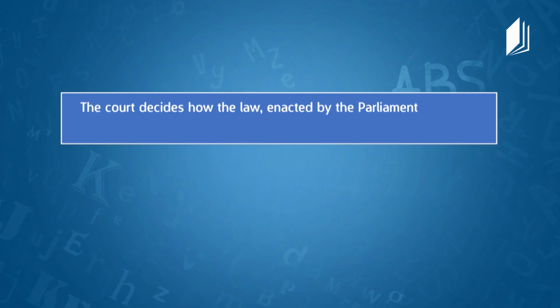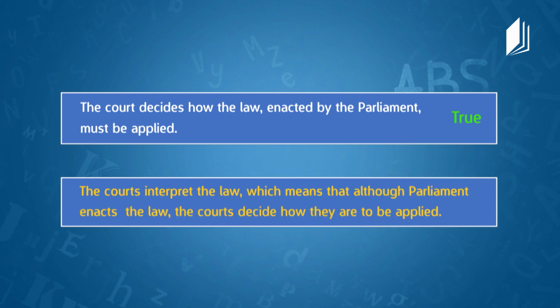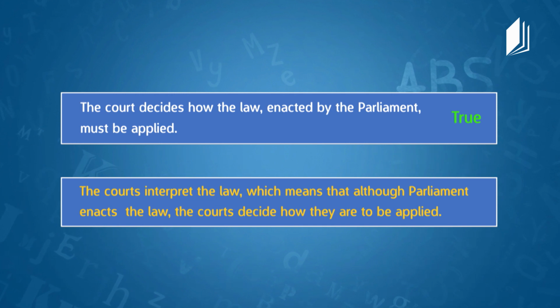Okay, and one more statement, and I will read the statement, you decide whether it's true or false. The court decides how the law enacted by the parliament must be applied. Do you think that this is true or false, Mr. Derill? The court, yeah, that makes sense. Yes, I'll say true. You are right, and we read the courts interpret the law, which means that although Parliament enacts the law, the courts decide how they are to be applied.